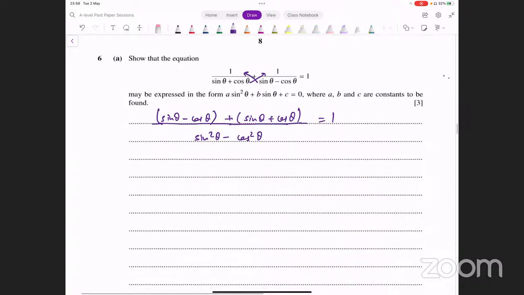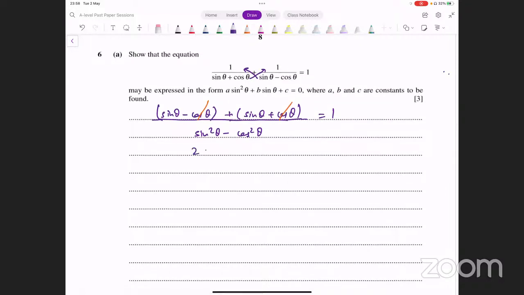अब क्या करें, इसको simplify करें, numerator simplify करेंगे, minus cos theta and plus cos theta, they're going to get cancelled. And you are going to be left with 2 sine theta in the numerator. From the denominator, multiply this to the other side. And that gives you sine square theta minus cos square theta on the other side.